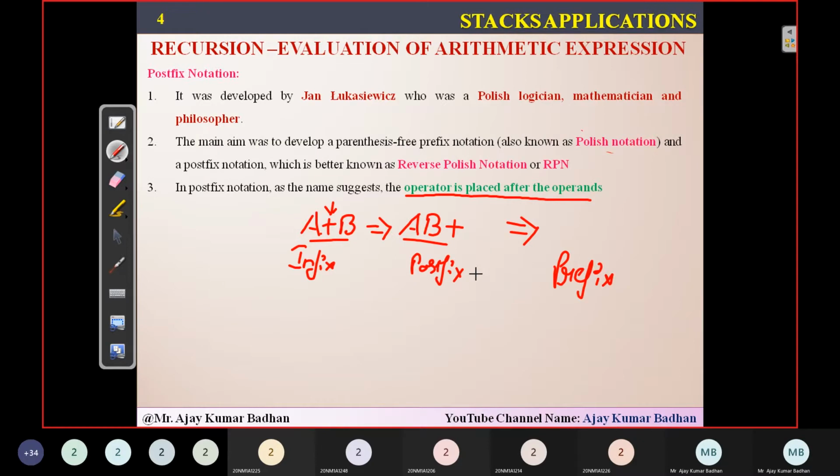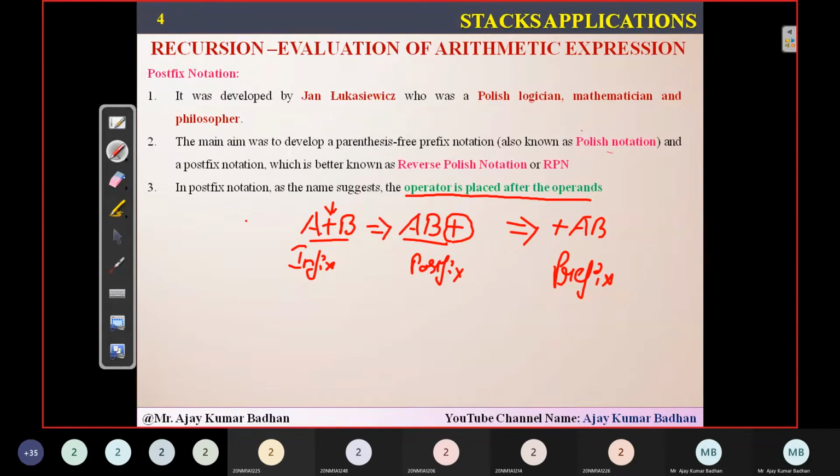Prefix is the mirror image of this particular thing. It means the operator, whichever you have here, you need to place before the operands. What are the operands we have? Just write it up, A, B. And before that you need to write the operator. What is the operator we are using? Plus. This is the only difference between your postfix expression and your prefix expression.